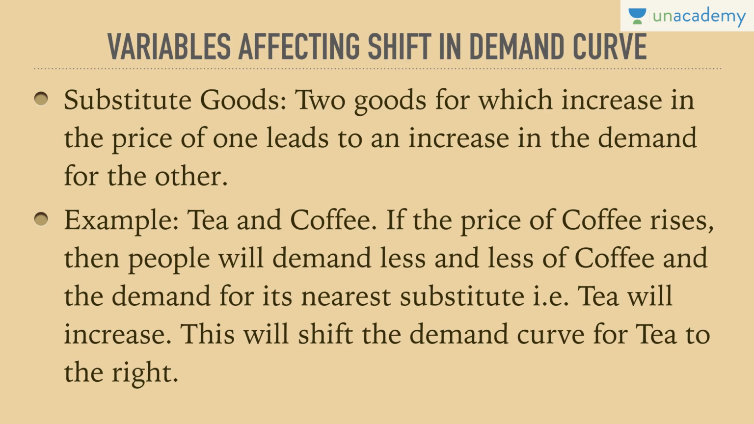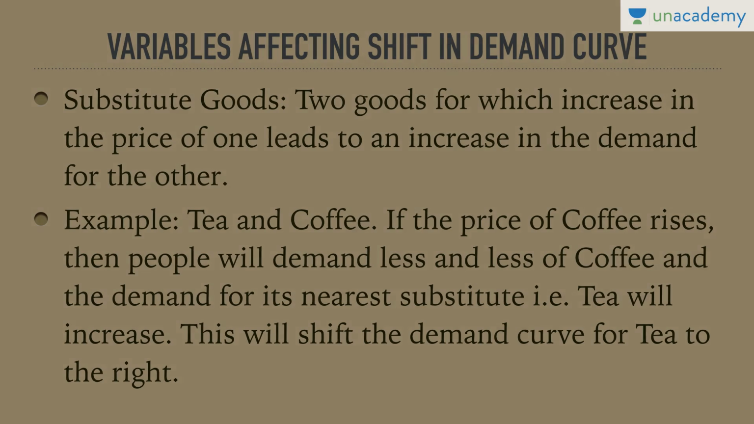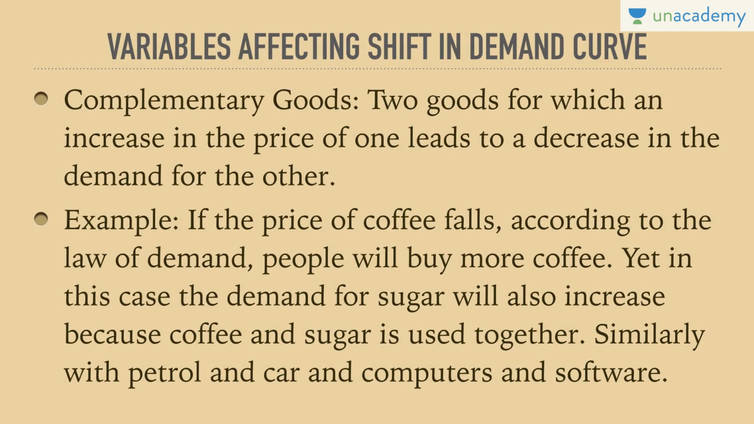So Coke and Pepsi is an example. Another example can be tea and coffee. If the price of coffee rises, then people will demand less and less of coffee and the demand for its nearest substitute, that is tea, will increase. This will shift the demand curve for tea to the right. Hence, tea would shift to the right, whereas coffee would shift to the left, due to the presence of substitute goods. On the other hand, second is complementary goods.